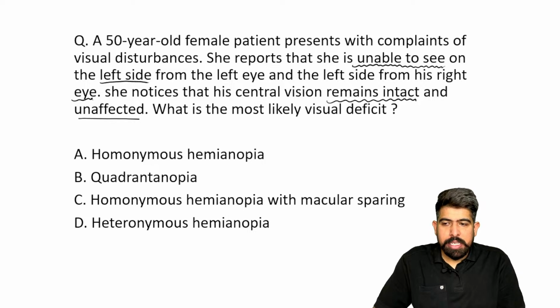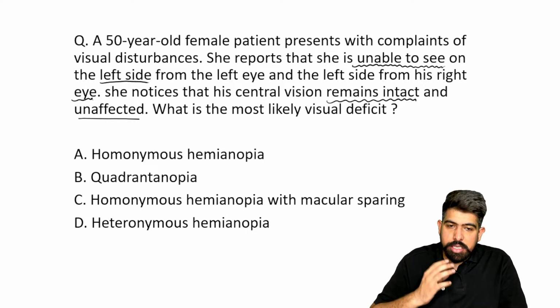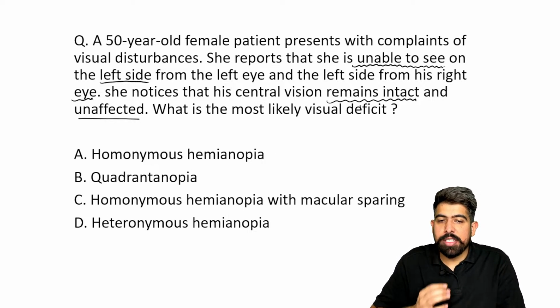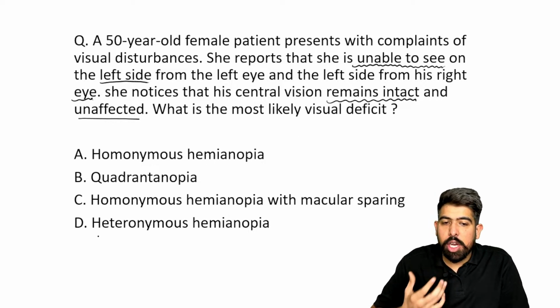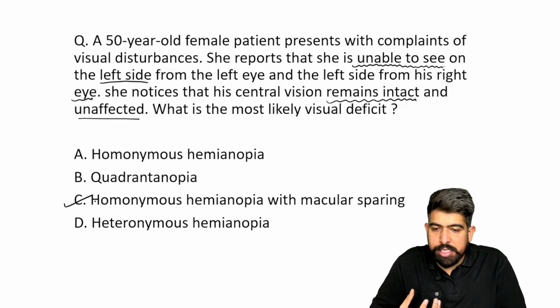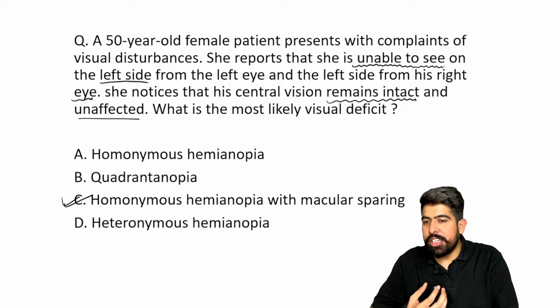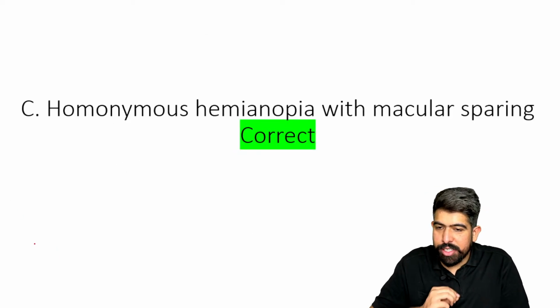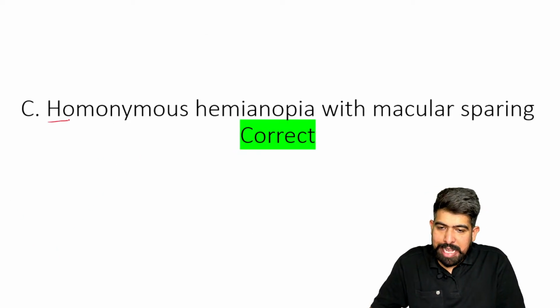Right? So it means the region which remains here, the central vision, remains intact. So this is your macular sparing, right? So the answer is correct. Yes, your answer is correct, it is C. Very good. Your answer is homonymous hemianopia with macular sparing.